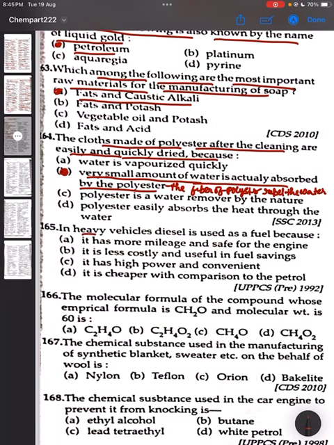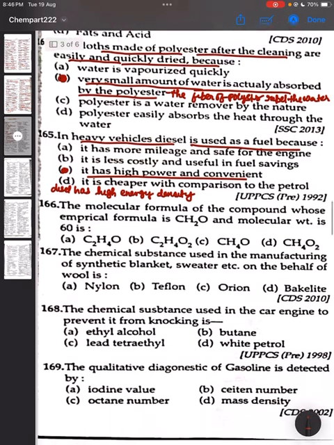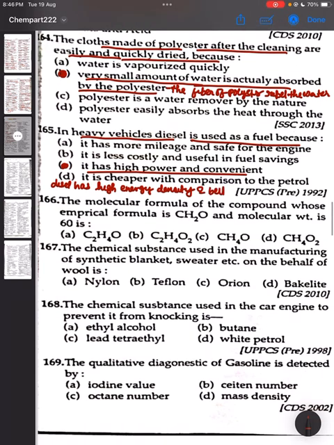Question 165. In heavy vehicles, diesel is used as a fuel because it has high power and is convenient. Option C is the correct answer. और इसका एक कारण ये भी है कि जो डीजल है, डीजल has हाई एनर्जी डेंसिटी and better fuel economy.